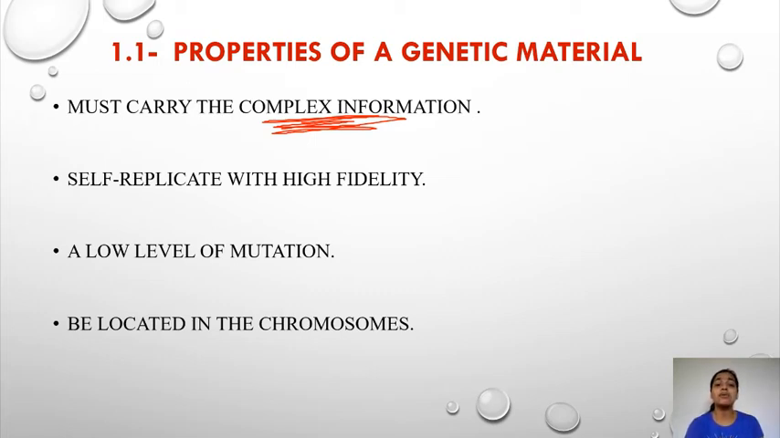The other one is that it has to be self-replicative in nature, and it should replicate with high fidelity. What does fidelity mean? Fidelity means with high exactness, a high degree of correctness. See, self-replicating is needed because, just now we saw the diagram here, a parent cell.